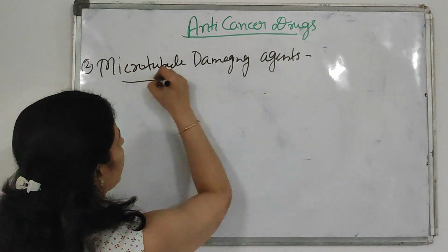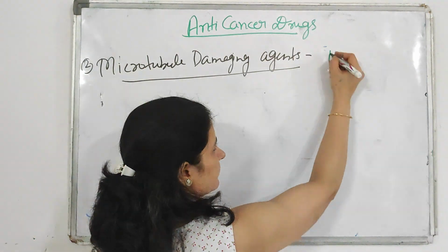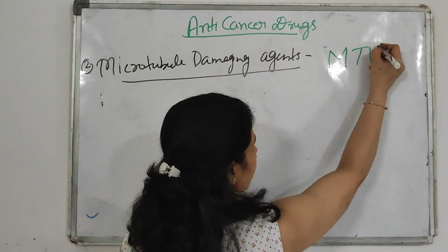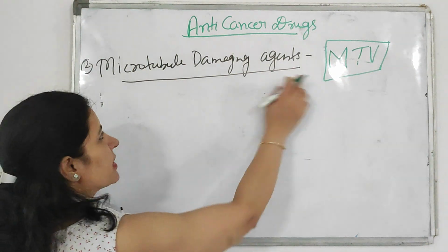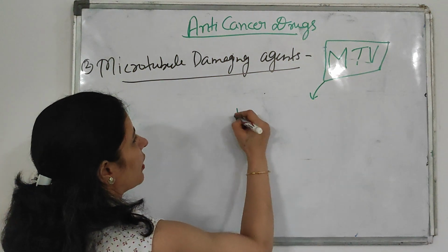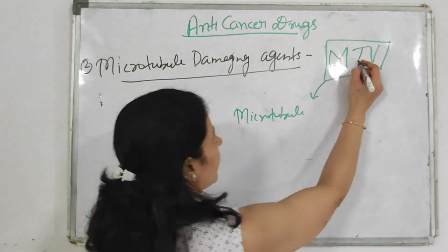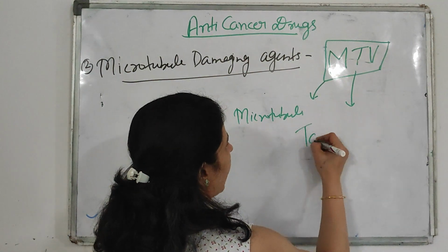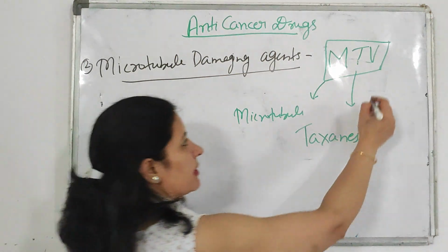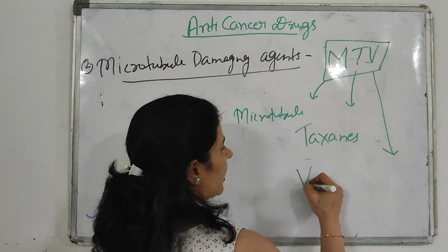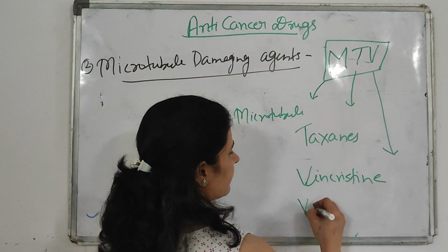Okay, microtubule damaging agents. You can remember this by a mnemonic, MTV. MTV, you have seen this channel on your TV many times. M stands for microtubule. T and V: T includes which drug? Taxanes. Various taxanes come under microtubule damaging agents, and V includes two drugs, vincristine and vinblastine.